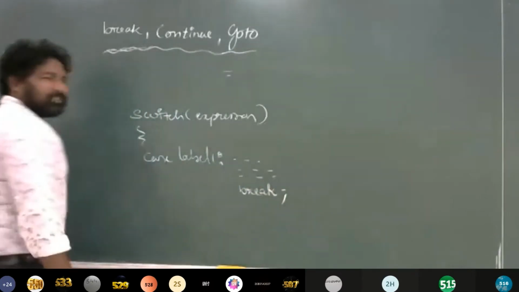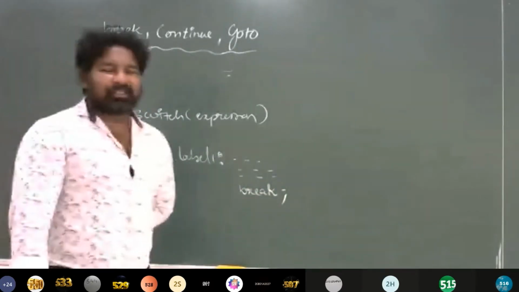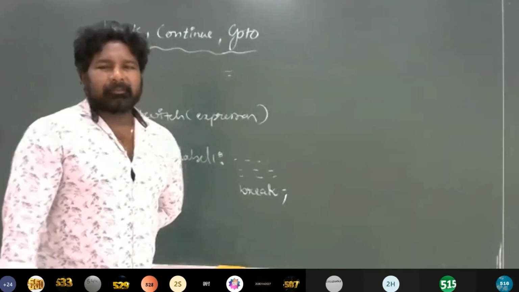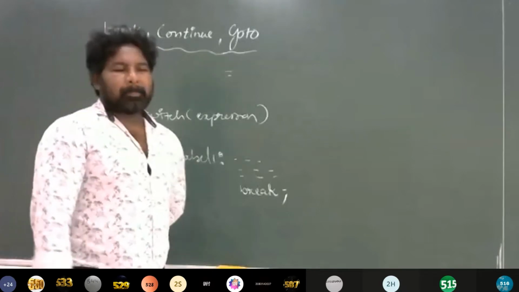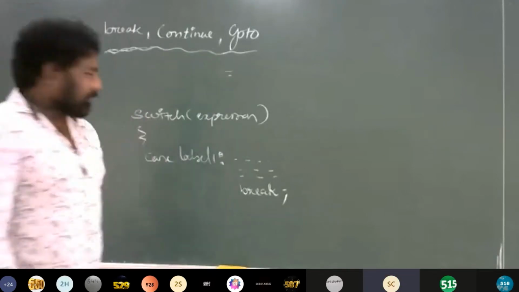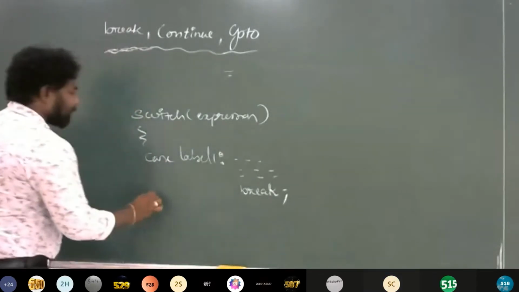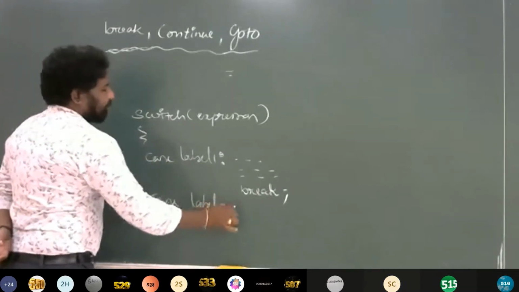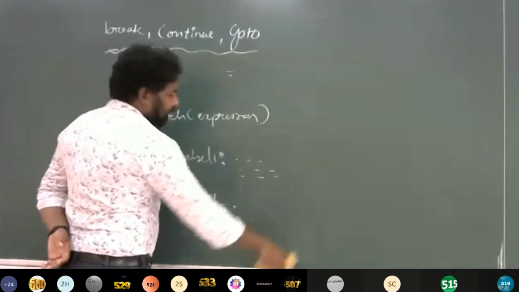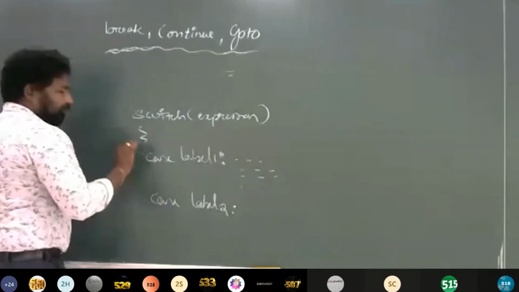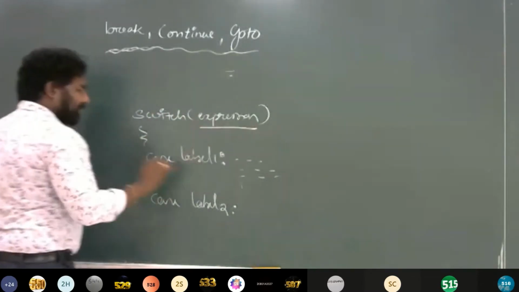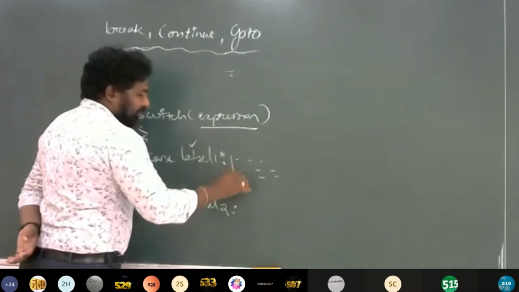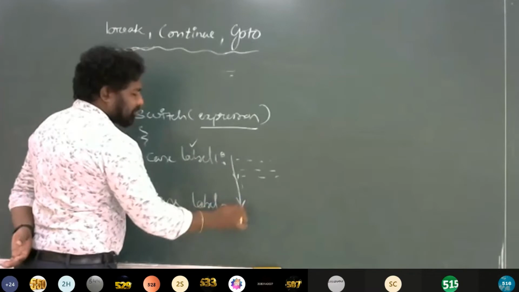What happens if the break is not there inside a switch? All the statements are executed. If there is another case with some label, and break is not there, and your expression result matches this particular case label, it executes this and also executes the following case.